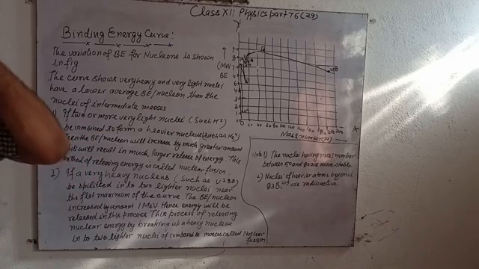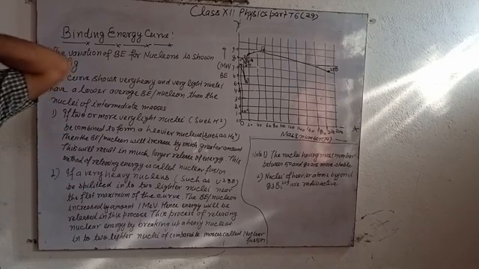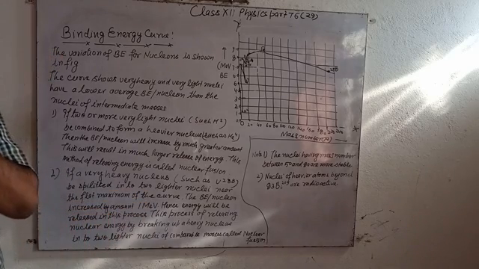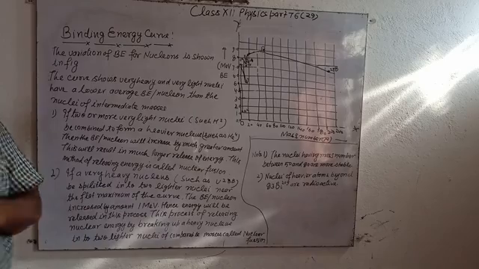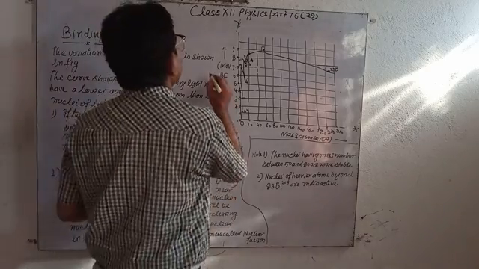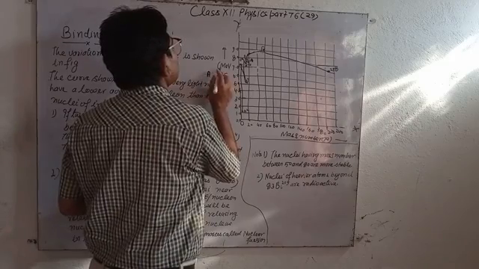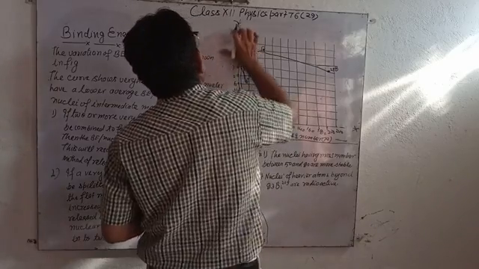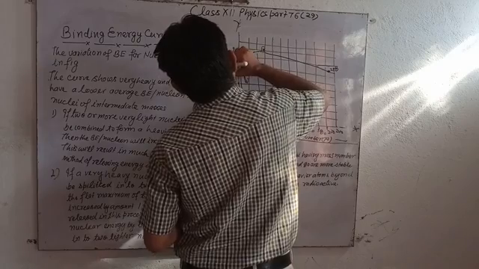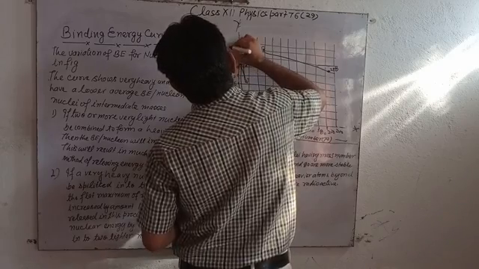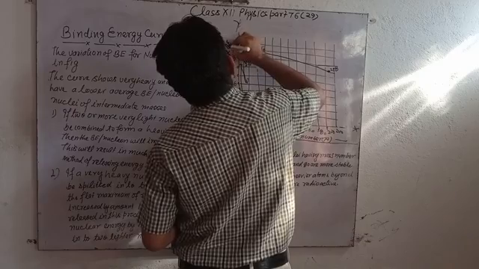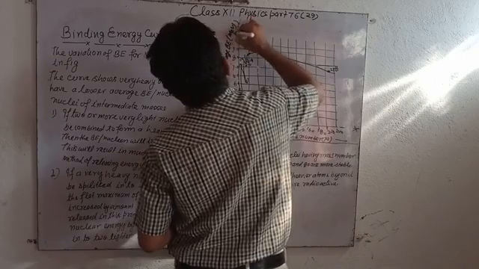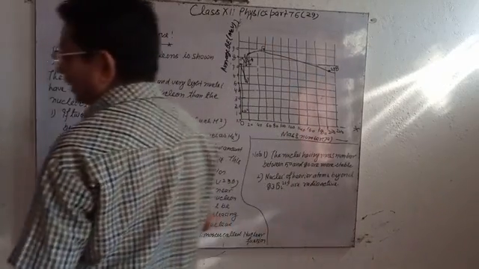Now come to the binding energy curve. This is the average binding energy curve, plotted in million electron volt against the mass number.